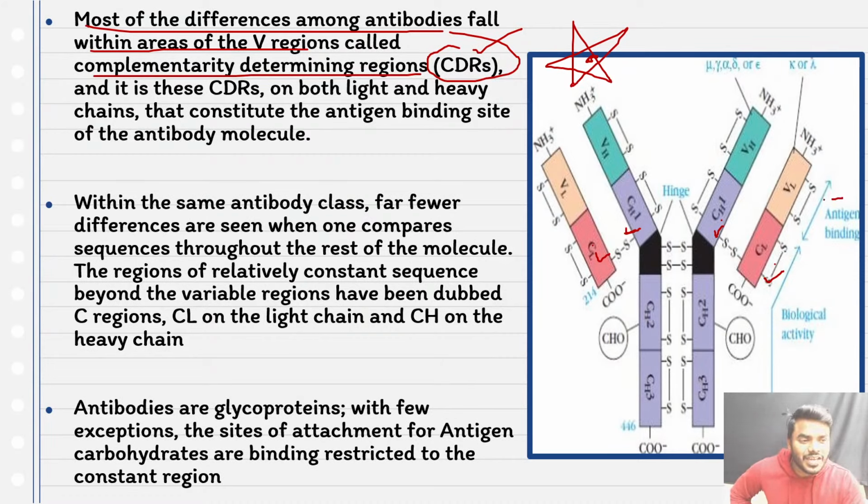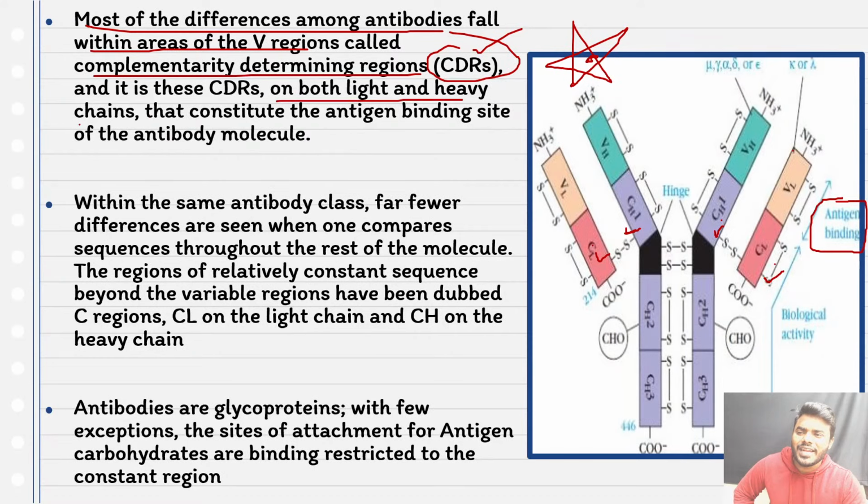That's why we have very clearly written here, antigen binding site is present in the variable regions only. You can see, right? Variable light region, variable heavy region. So all the students have to listen. Look into this line.